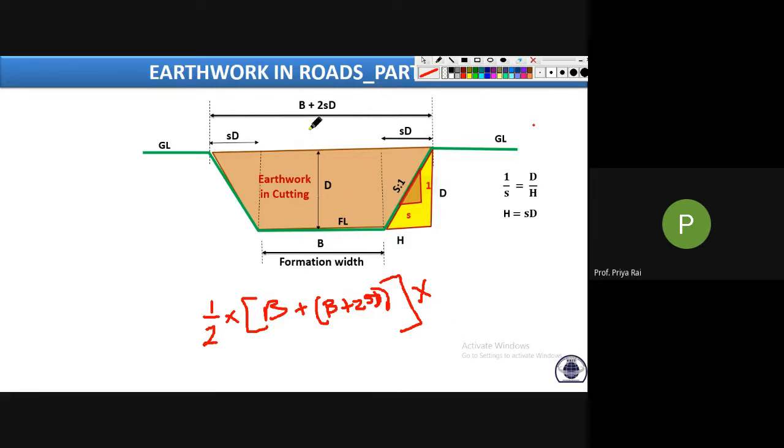Yes, into the perpendicular distance between the two parallel sides, that is D. So this is the formula.